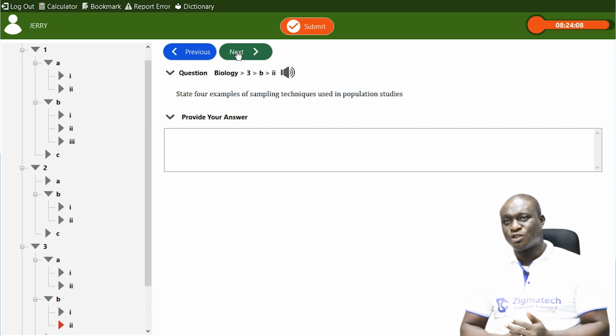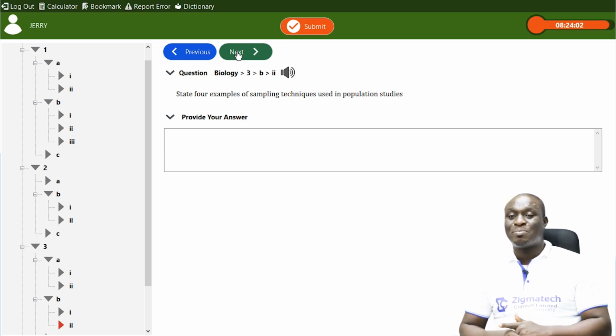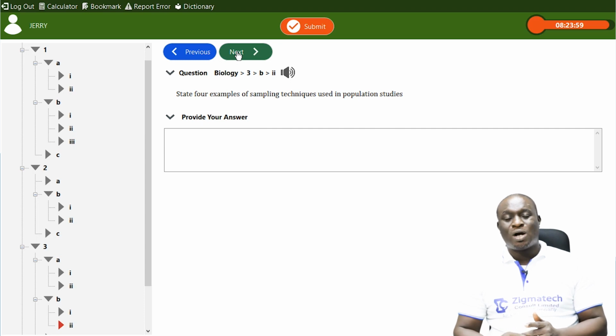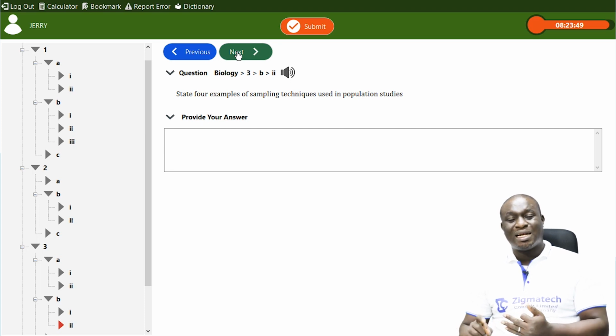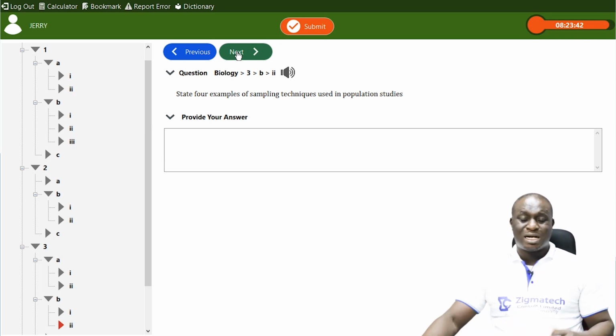We have the quadrat method. We also have the light trap method. Yes, we have the sweep net method. We also have the tall green funnel method. These are 4 important sampling techniques used in population studies. I repeat, we have the quadrat, we have the sweep net, we have the light trap method, we also have the tall green funnel method. These are 4, there are so many of them, but these are just 4 methods for sampling.